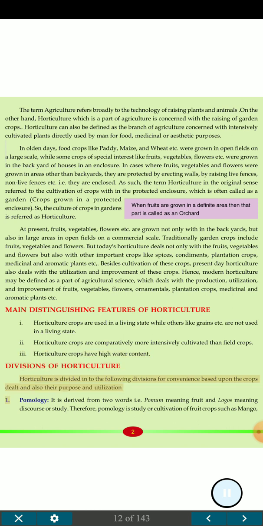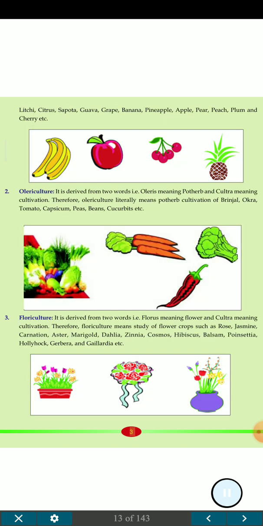Divisions of horticulture. Horticulture is divided into the following divisions for convenience based upon the crops dealt and also their purpose and utilization. 1. Pomology. It is derived from two words, i.e. pomum meaning fruit and logos meaning discourse or study. Therefore, pomology is the study or cultivation of fruit crops such as mango, lychee, citrus, sapota, guava, grape, banana, pineapple, apple, pear, peach, plum and cherry etc. When fruits are grown in a definite area, then that part is called an orchard.